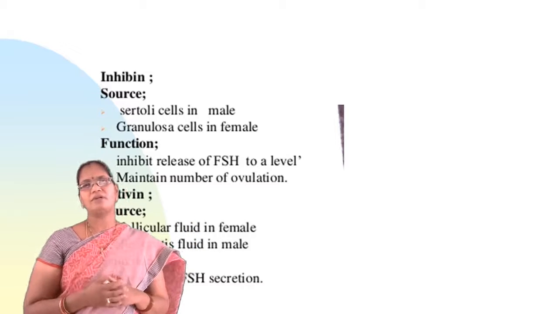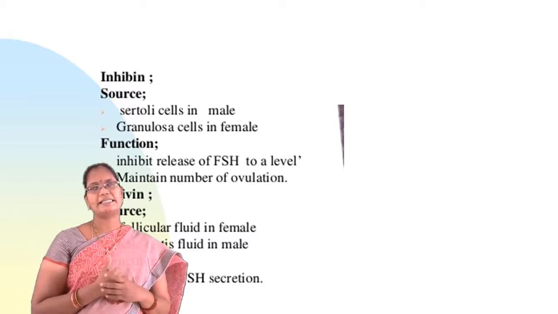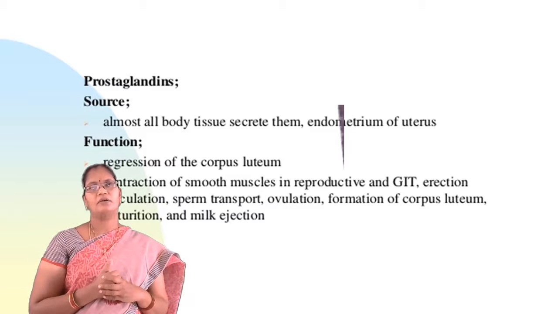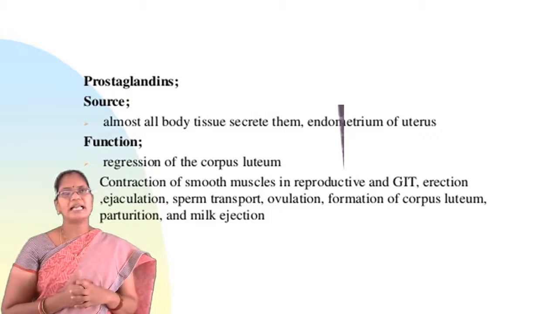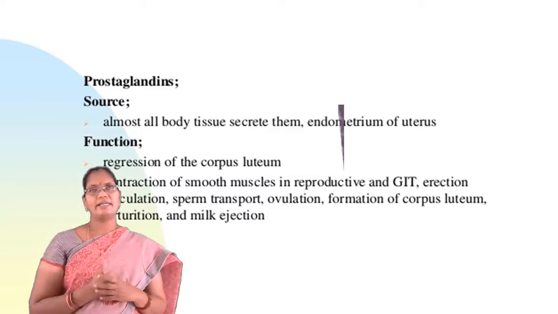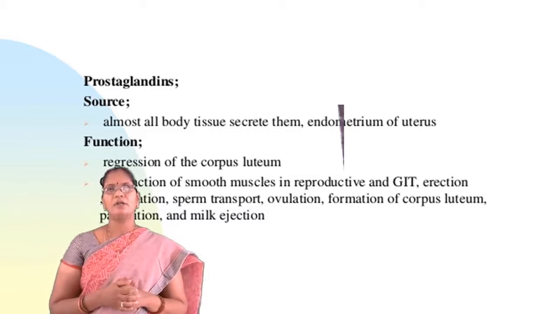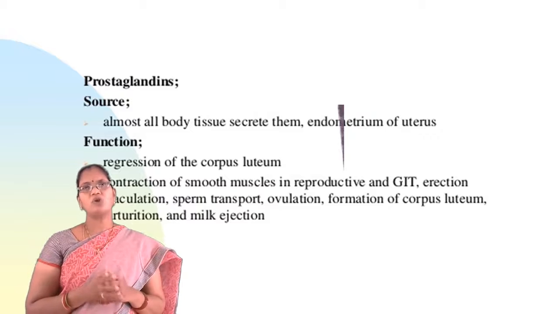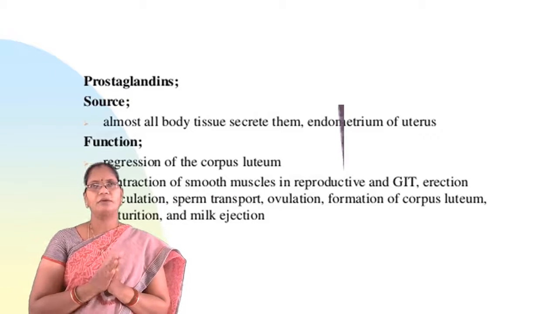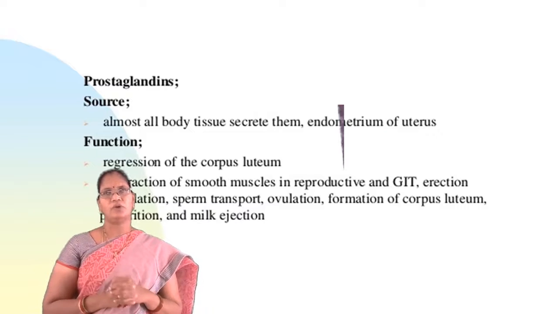Now we will see about prostaglandins. So prostaglandins, these are steroid in nature. Mainly these prostaglandins are secreted from the endometrium of the uterus. Almost all body tissues secrete prostaglandins, but mainly they are secreted from the endometrium of the uterus.